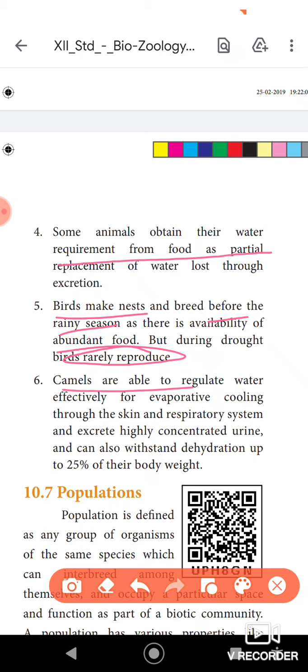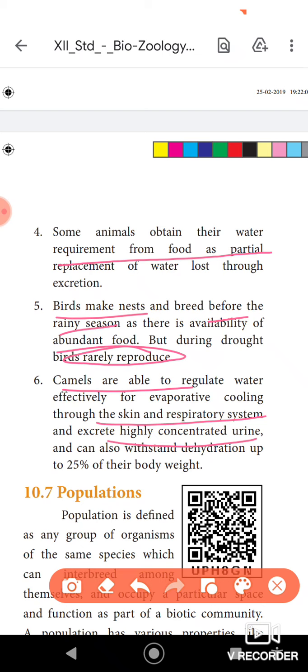Finally, in the case of camels, we already discussed the adaptations of camels in the 10th standard, isn't it? Even when it is hot, camels can easily cool their body with the help of the skin and respiratory system. And in order to prevent dehydration, their urine is highly concentrated urine. It means urine with a small amount of water. That's why they call it highly concentrated urine.